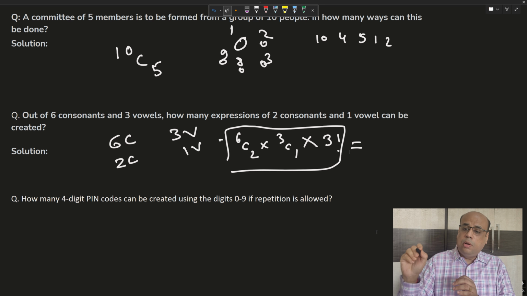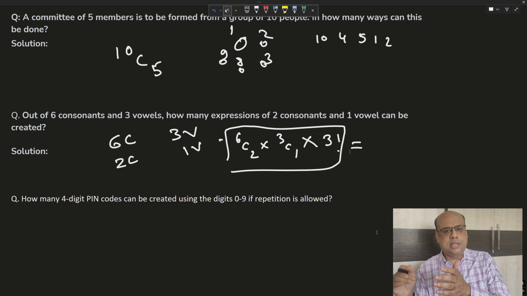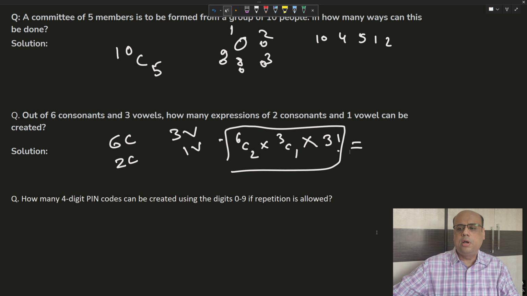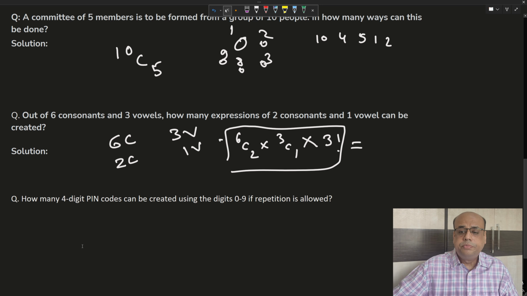You need to calculate this, and then this can be an intermediate step. So this will be used in some problem, maybe. So it's important we keep this in mind.